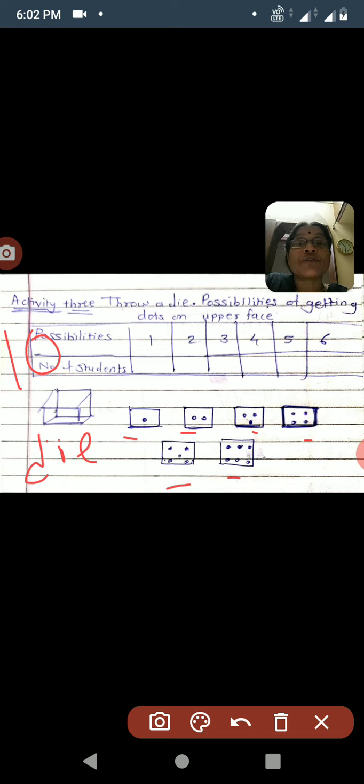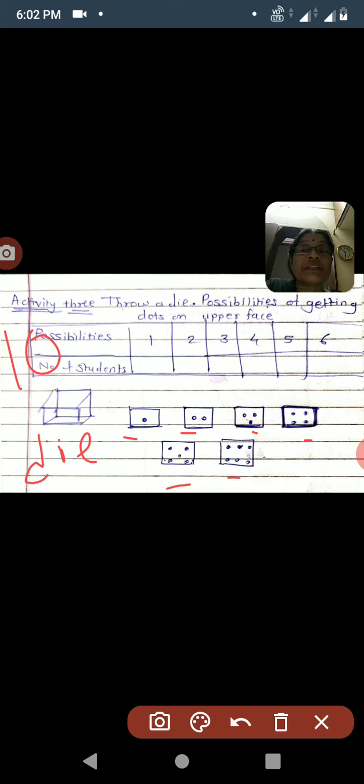Instead of a number of students, you have to do that activity yourself because of the lockdown period. At home, you do the activity yourself 10 times, as if for 10 students, and note down how many readings of 1 there will be, how many readings of 2 there will be.